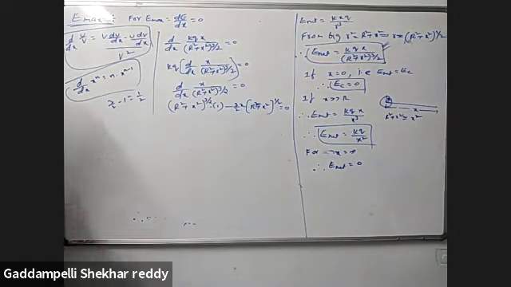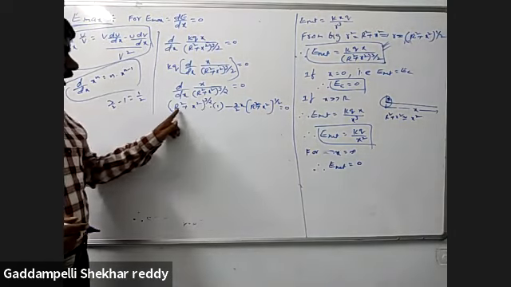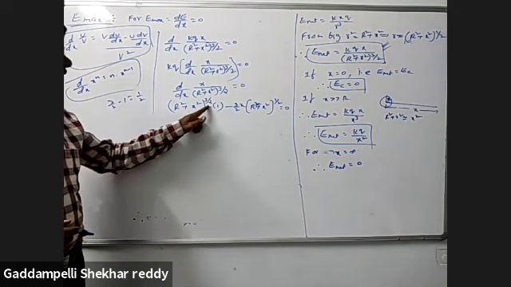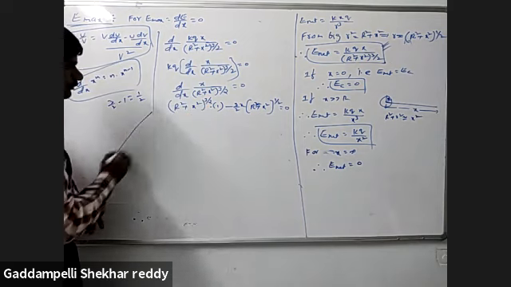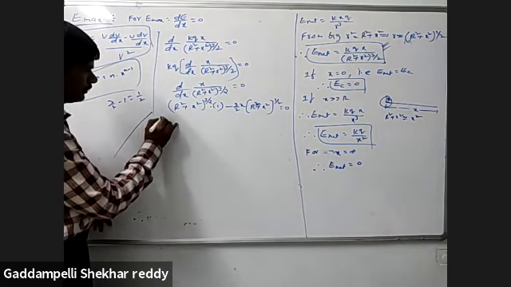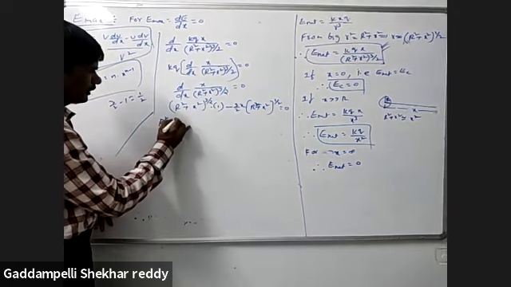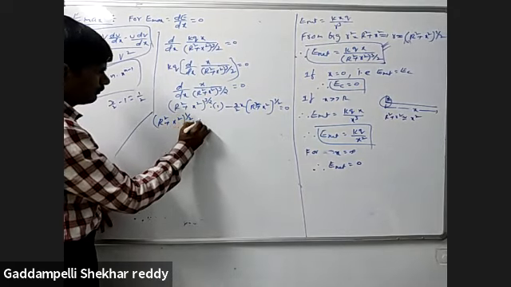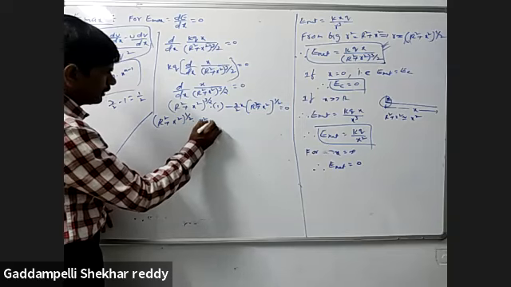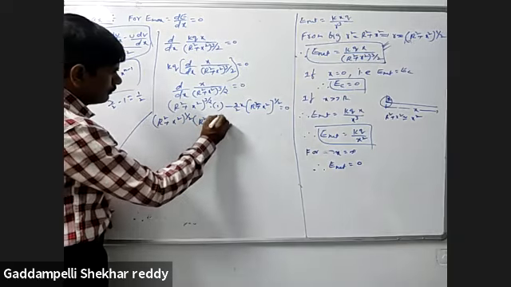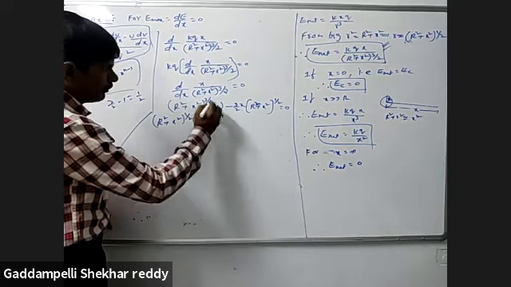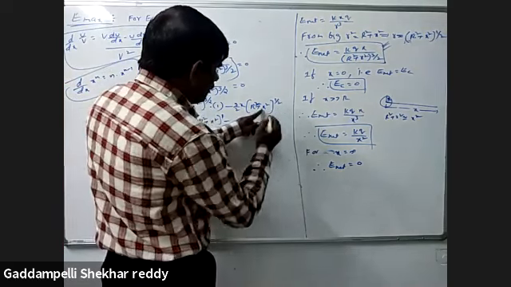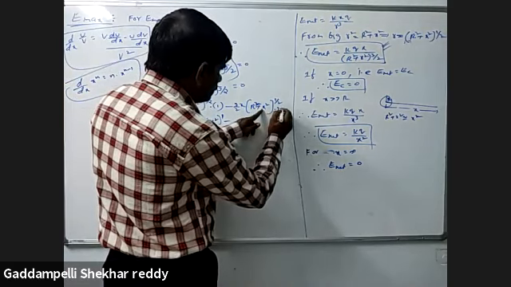So we have to write (r square plus x square) whole power 3 by 2 into (r square plus x square) whole power 1 by 2. Next is the second term, the derivative of this one with respect to x.